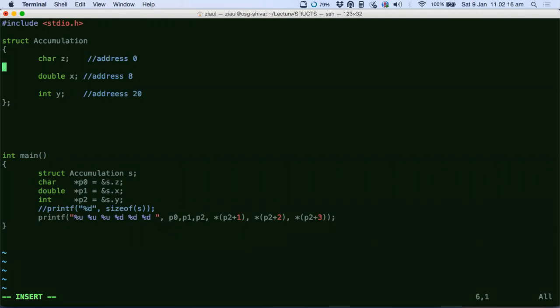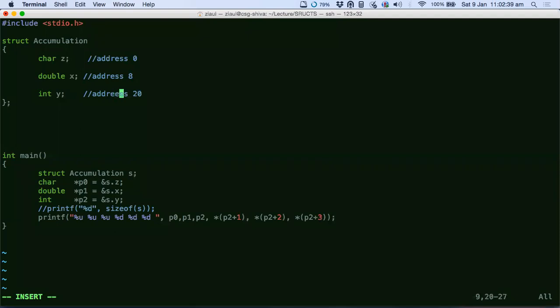Sir, why is int not 16? Sorry? Why is int not 16 and 20? Double is 8 bytes, so the 16 one is occupied by double. Because 8 to 15 is double, sir. So 16 to 19 should be int.